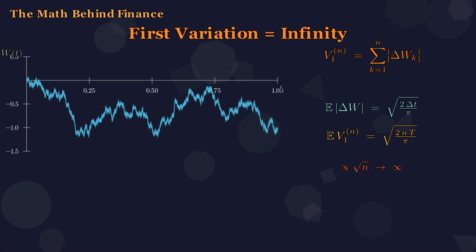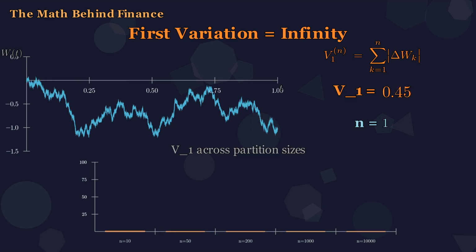It contains a square root of n. As n goes to infinity, it does not converge. It grows without any bound. Let's measure it on one specific Brownian path.